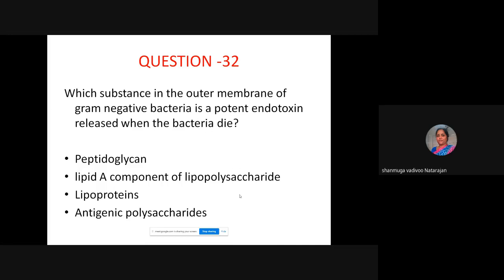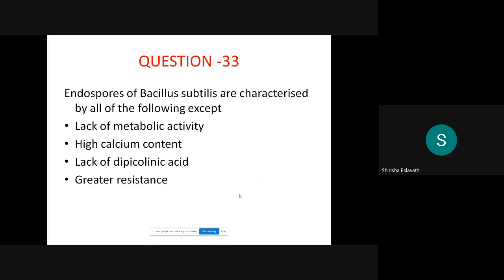Which is endotoxin actually? Option B, like Lipid A component of lipopolysaccharide. Yeah, that is the answer. Okay.